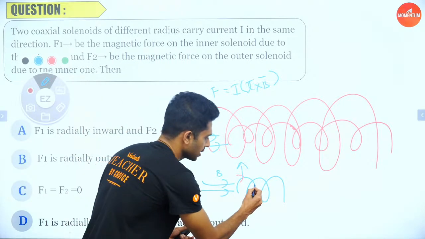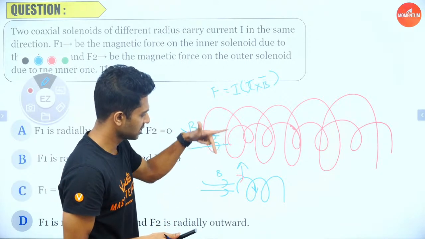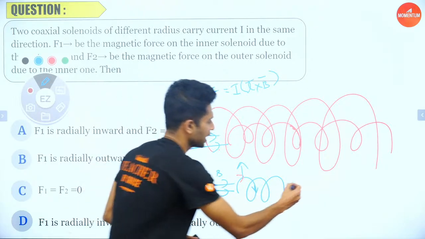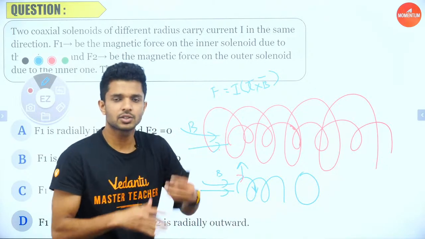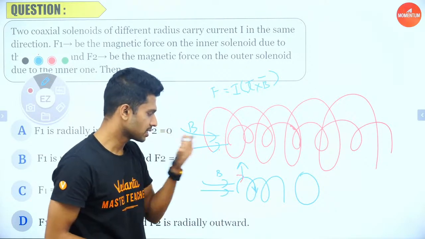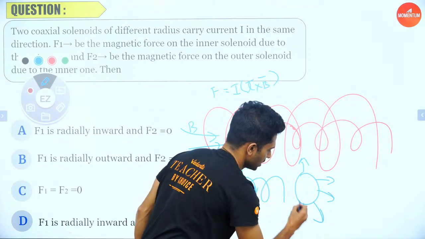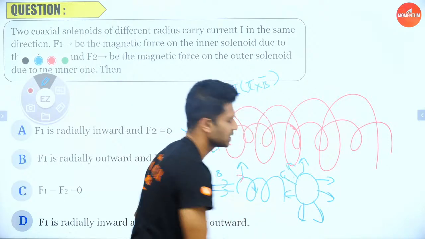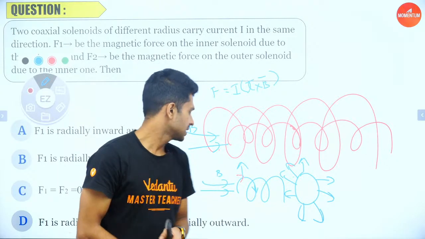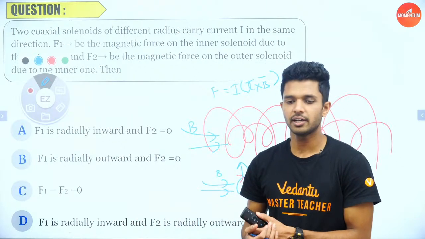Now, at this particular point where the current is in this direction, where is the force going to be? Magnetic field is this, and force is going to be outward like this. Which means if you take a circle like this, because solenoids consist of so many nearby circles, consecutive circles, you know that on this the forces are experienced in this particular direction. For every force there is an equal and opposite force produced, so all the forces will get cancelled here. So the answer for this question is going to be option C, which is F1 and F2 is equal to 0.